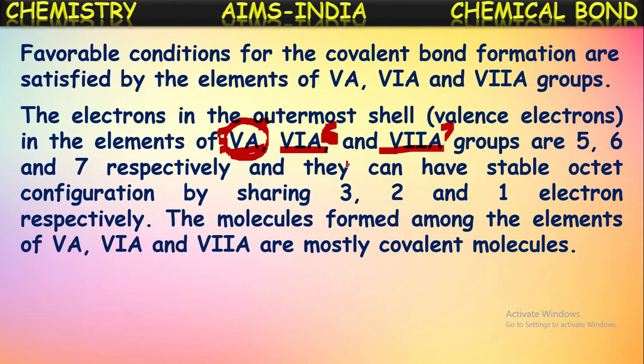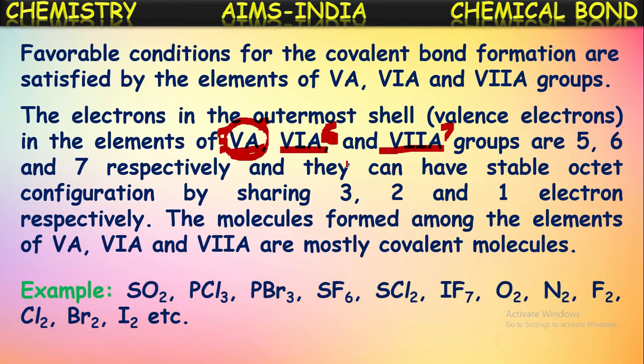Similarly, seventh group elements have 7 valence electrons and need 1 more electron, so they contribute 1 electron for covalent bond formation. In that way, the molecules formed among the 5A, 6A and 7A group elements are mostly covalent molecules.